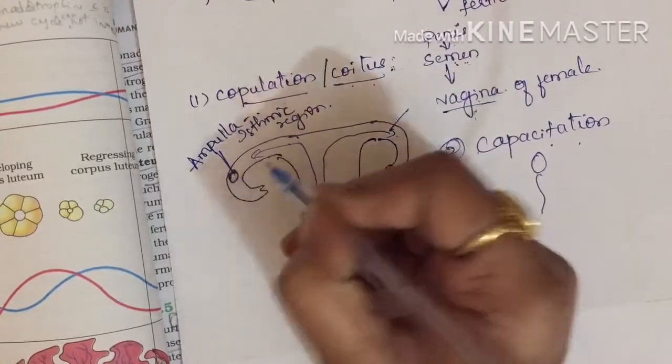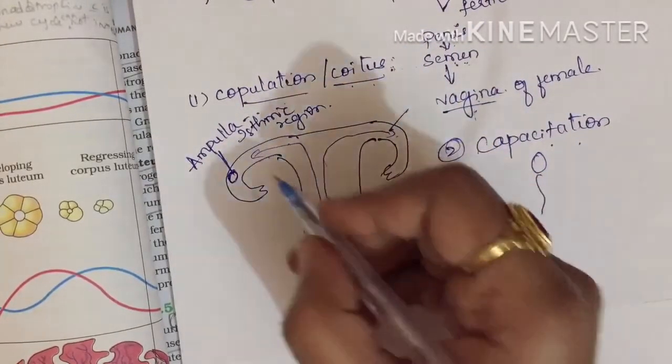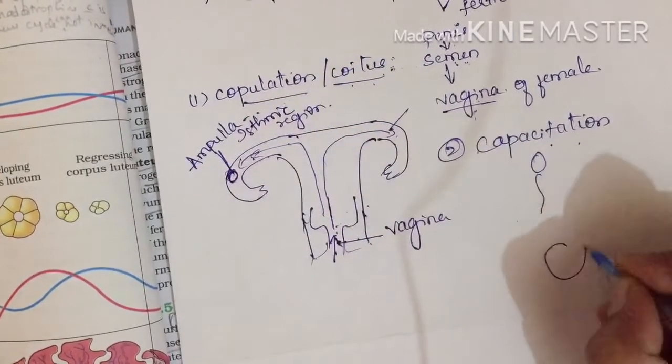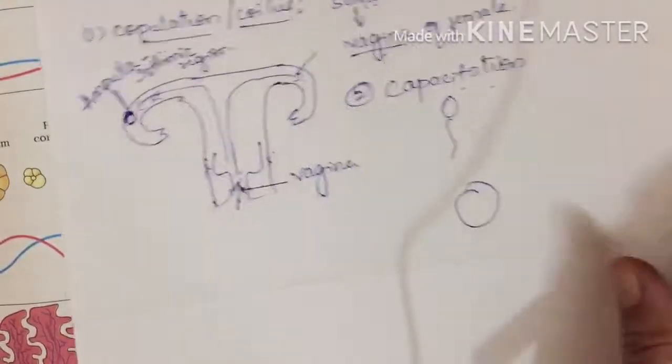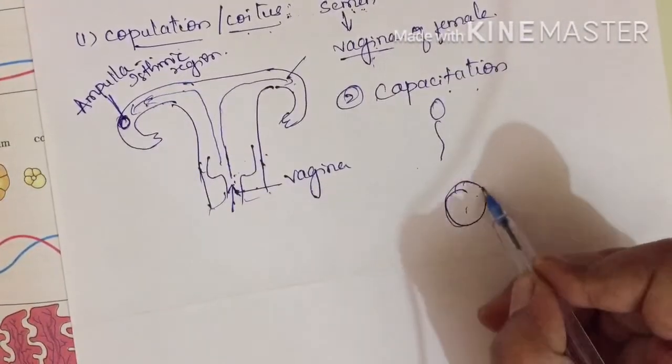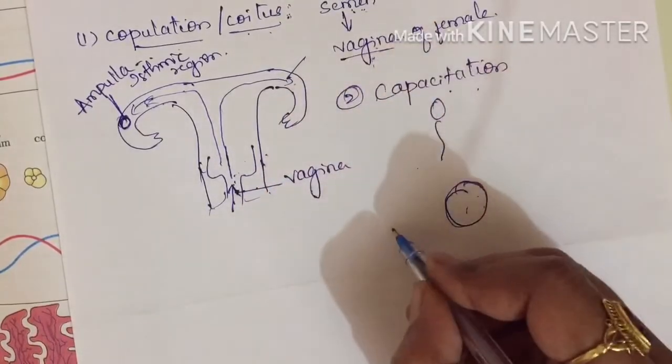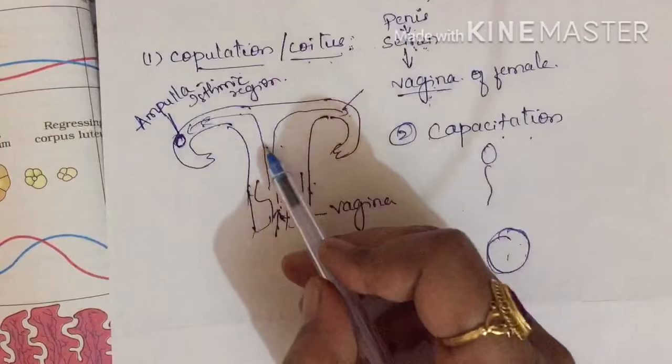Now ova will be present here. Okay, now ova is present here, and sperm has moved here. Now that ova I shall show outside. The structure of ova we have already seen. If you can imagine, this is an ovum which is present in the fallopian tube in the ampullary-isthmic region, and sperm is coming from the uterus.